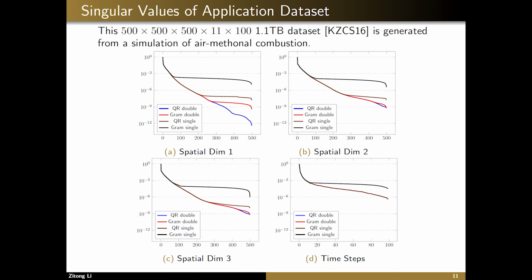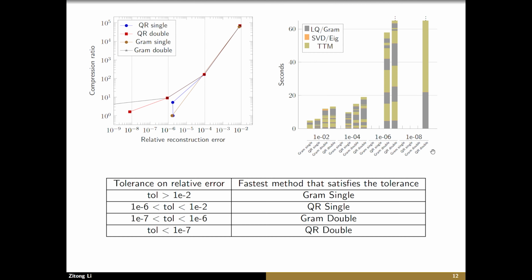Note we omitted the singular values of the mode 4 unfolding because it only contains 11 singular values and it is not as meaningful. And we see similar patterns as we have shown in the MATLAB experiments earlier, especially in mode 1. You can see that gram double in the red fails to compute singular values smaller than 1e-8, while QR double is able to compute those values.